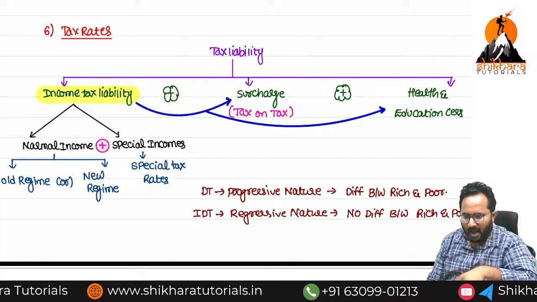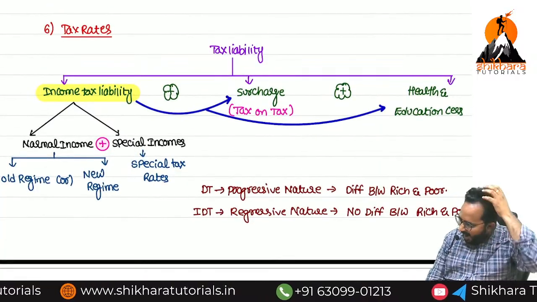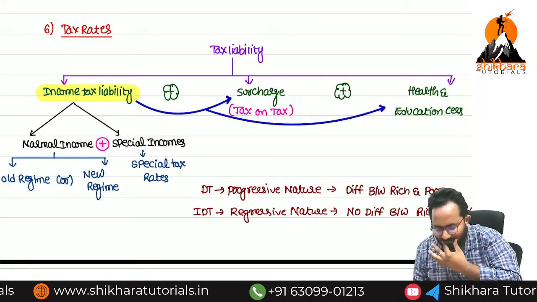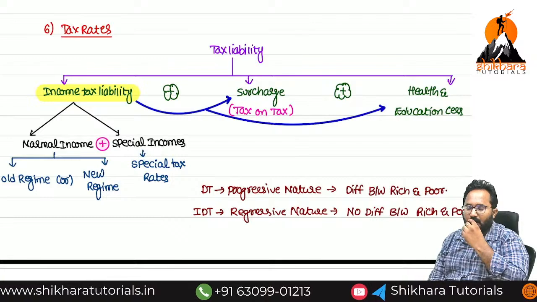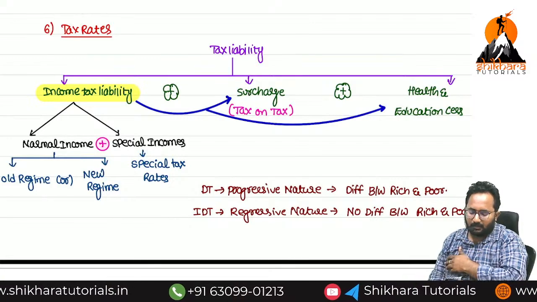Yes sir, copied. What are the three components in the calculation of tax liability, ma?